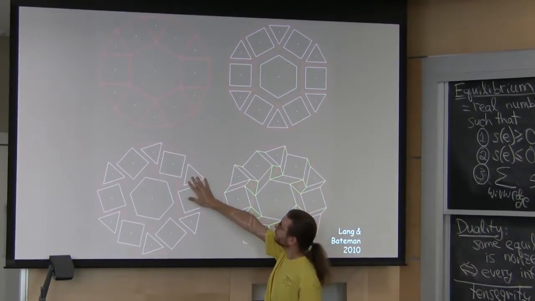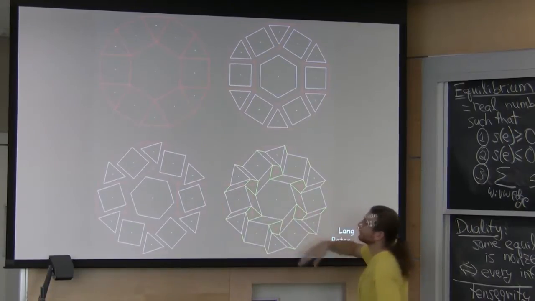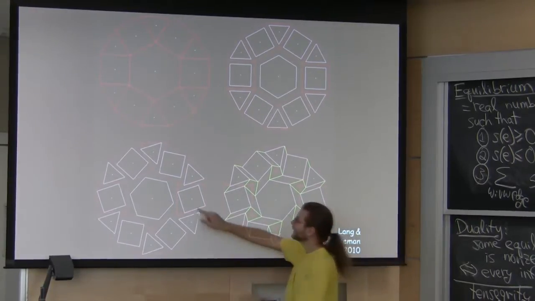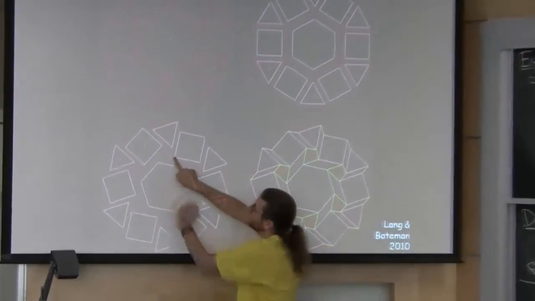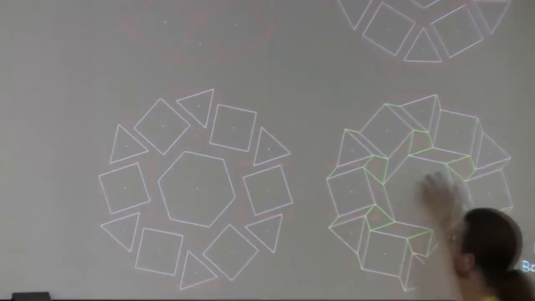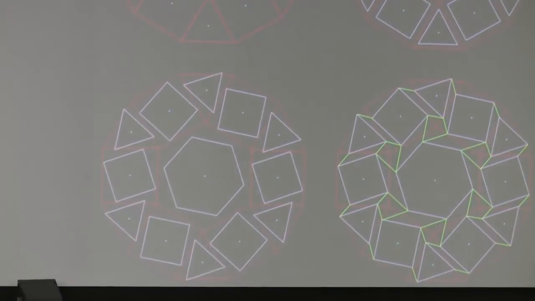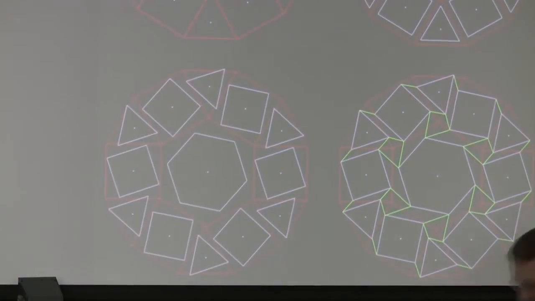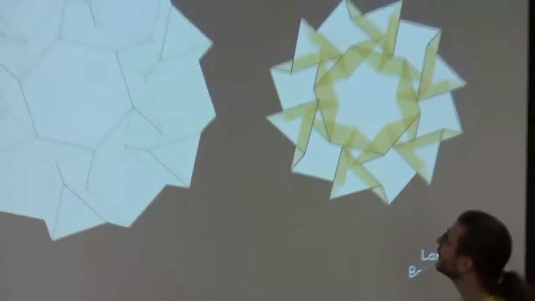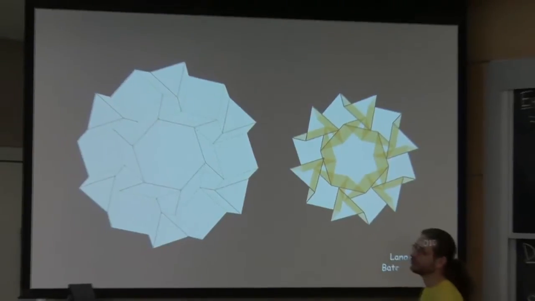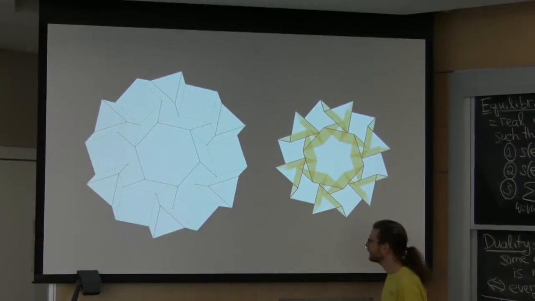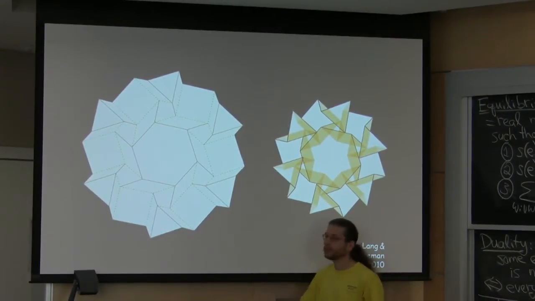So here they are, twisted. And then you just connect the dots. Like these two edges used to be joined to each other, so I'm going to connect these guys and connect these guys. Those are the green edges, and that's your crease pattern. You erase the red stuff, and you get your crease pattern, and you fold it, and you get this cool tessellation. Magic.